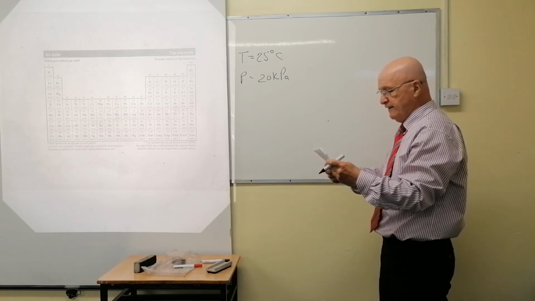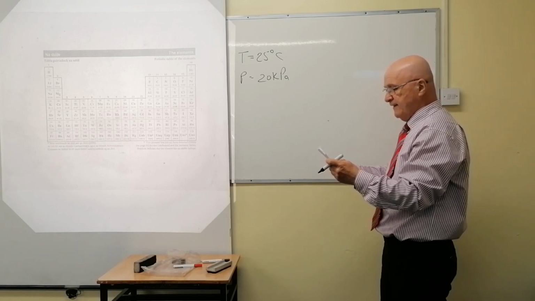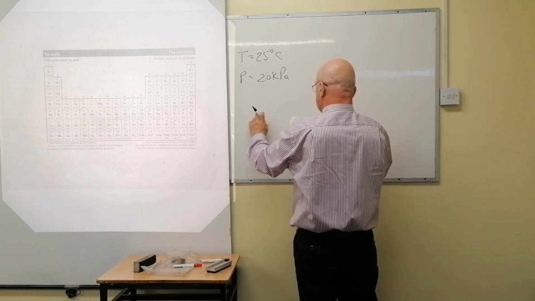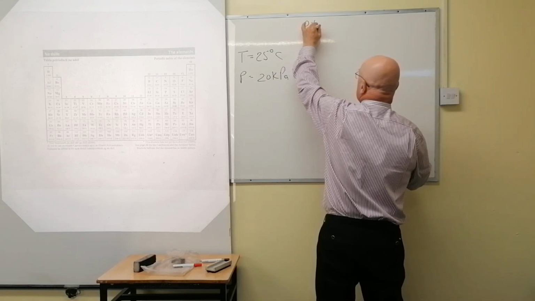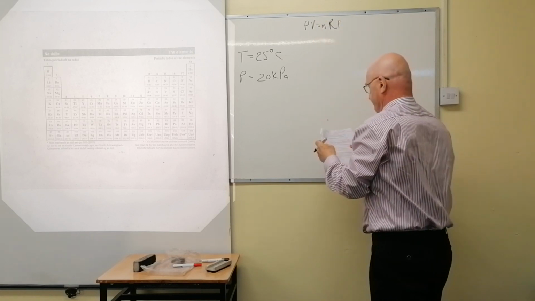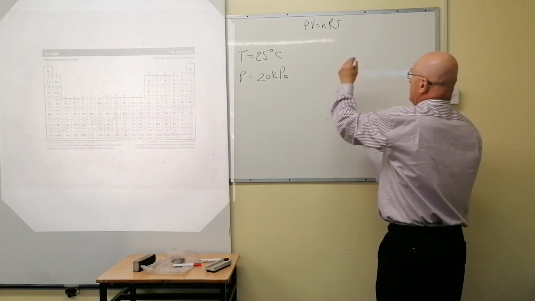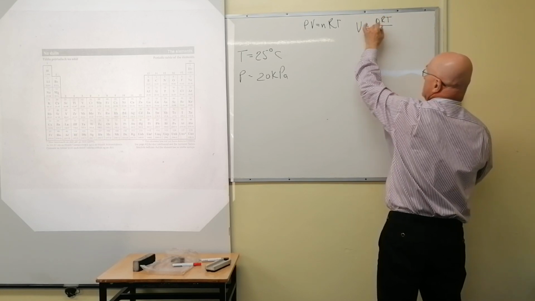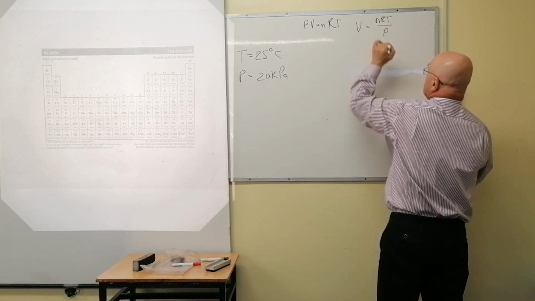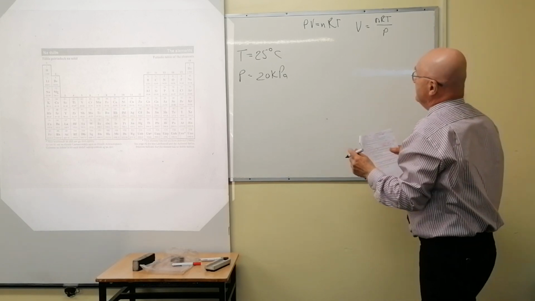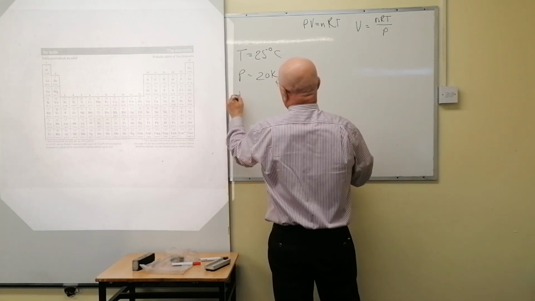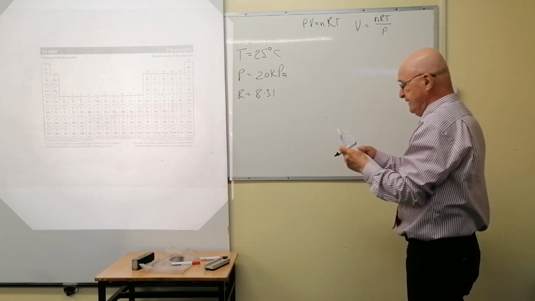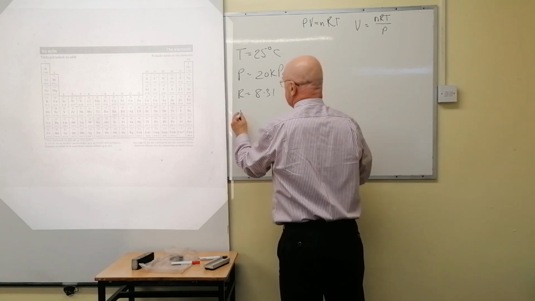So what do you have there then? In this instance, the temperature is given to you, the pressure, and the volume you're going to be looking for. PV equals nRT. And you're looking for the volume. So the volume is equal to nRT over P. Are you okay with that? And so do we have all those then? We do. Okay. R is equal to 8.31. 8.3 will do fine. And n, the number of particles.